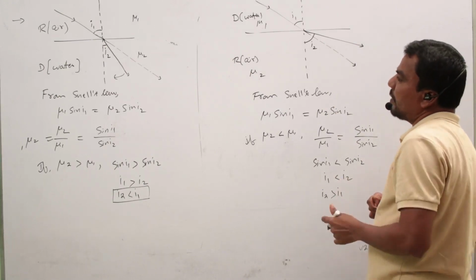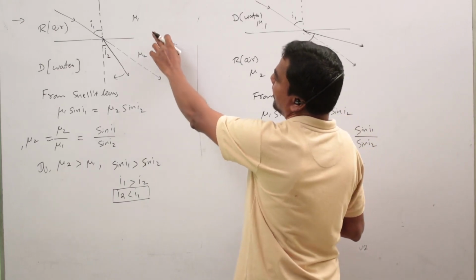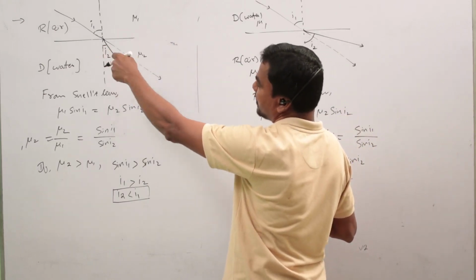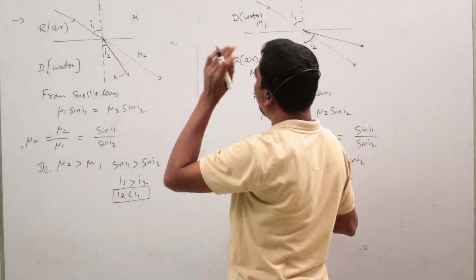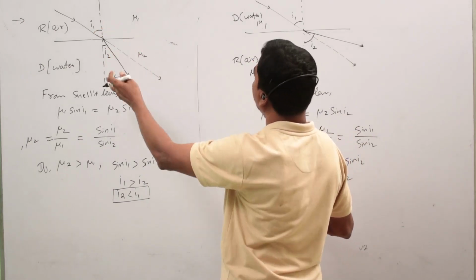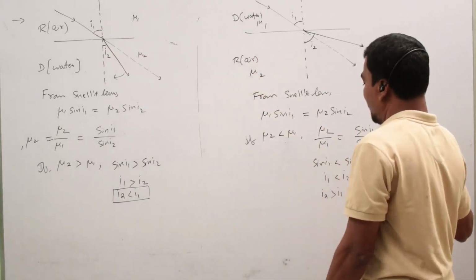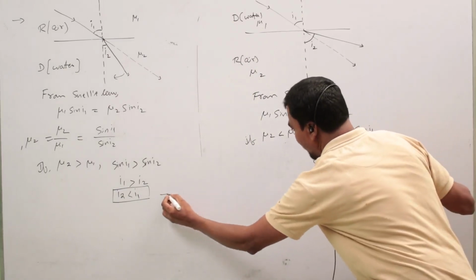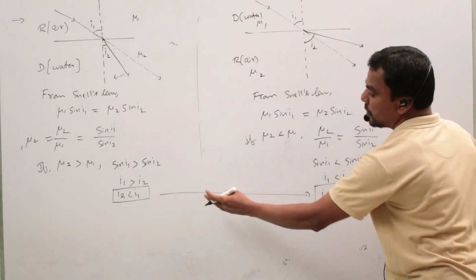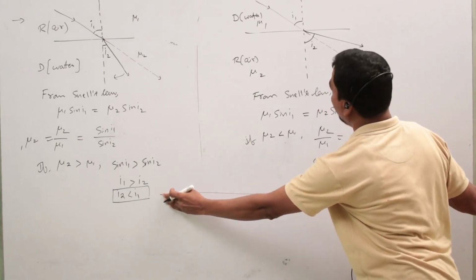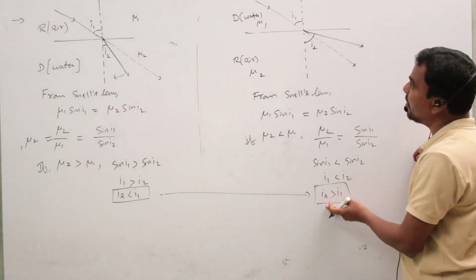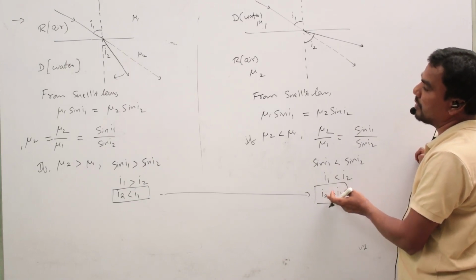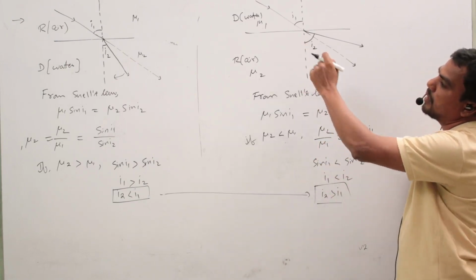So ask which medium the light ray is coming from and which medium it passes through. Compare rarer to denser and denser to rarer with these conditions: when the refracted ray bends towards the normal and when it bends away from the normal, based on the nature of the mediums.